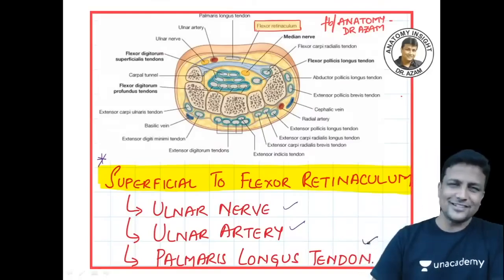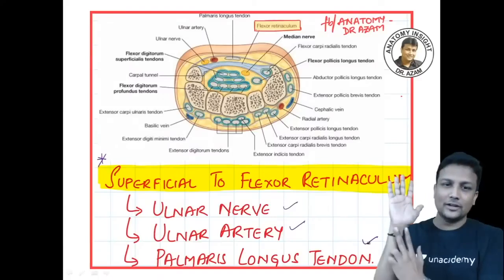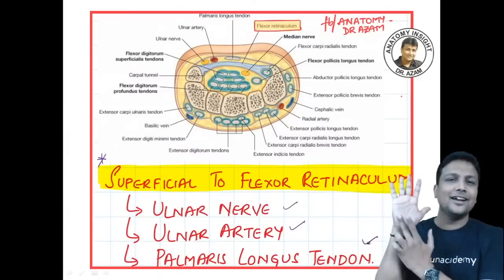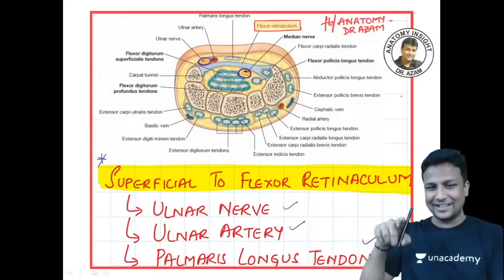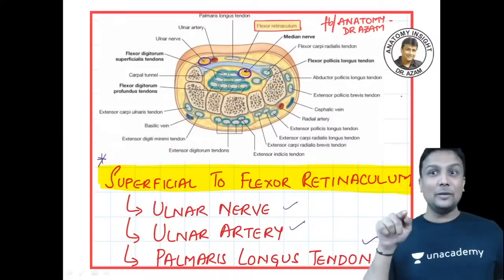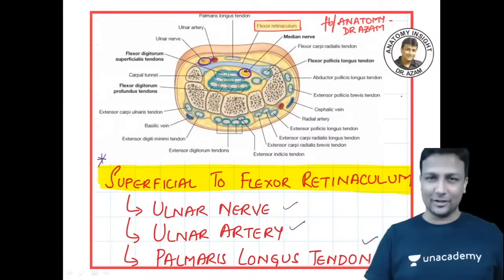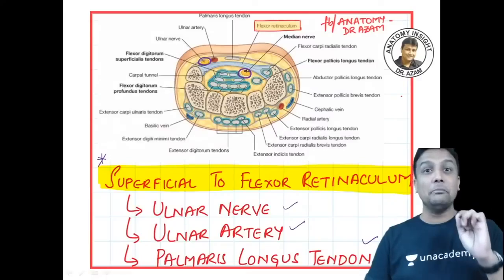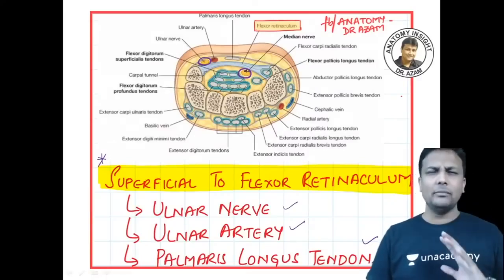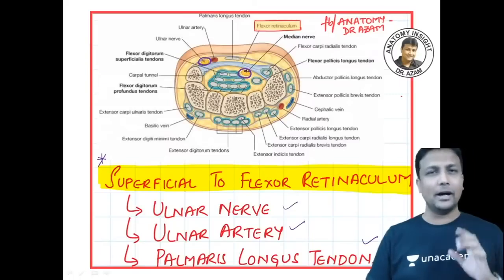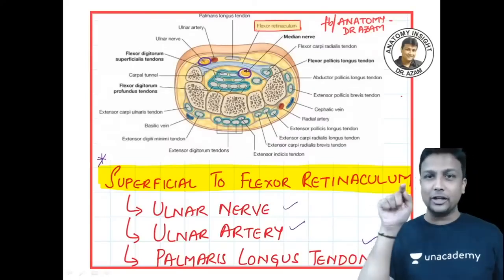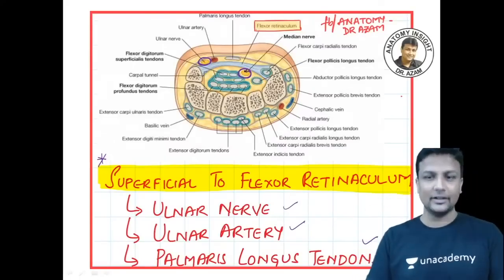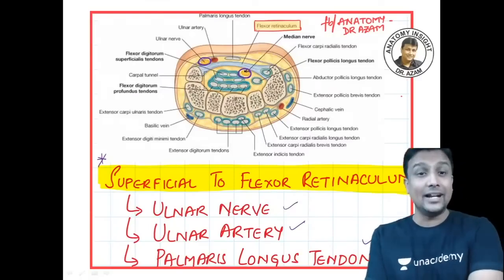Lovely. Now, my dear friends, we started the topic from there only. What are the two nerves going here? Ulnar nerve and median nerve. If the ulnar nerve is going superficial, then where is the median nerve? The median nerve is going deep to the flexor retinaculum. And my dear doctors, that is a million-dollar question in your exam, asked again and again. What is the nerve involved in carpal tunnel syndrome? The nerve involved will be your median nerve, guys.